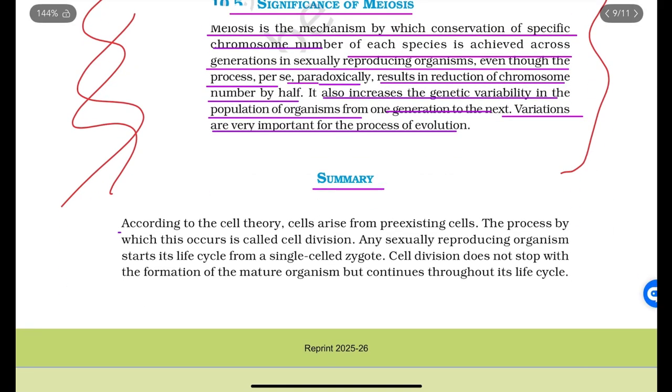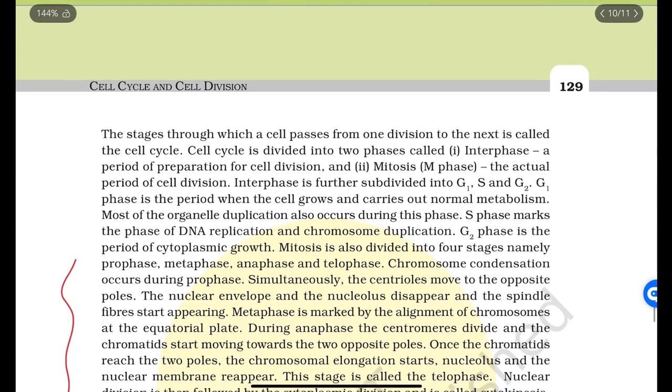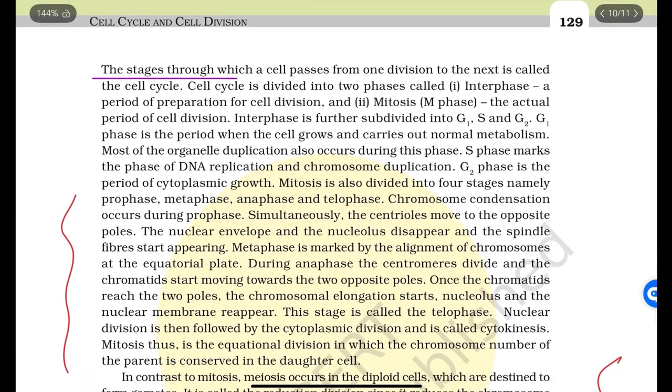Next, we come to the summary. According to the cell theory, cells arise from pre-existing cells. The process by which this occurs is called cell division. Any sexually reproducing organism starts its life cycle from a single cell, the zygote. Cell division does not stop with the formation of a mature organism but continues throughout its life cycle. The stages through which a cell passes from one division to the next are called the cell cycle.